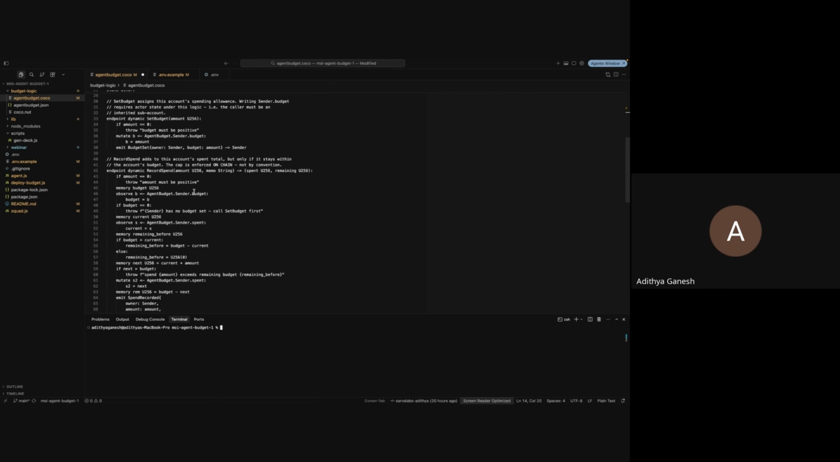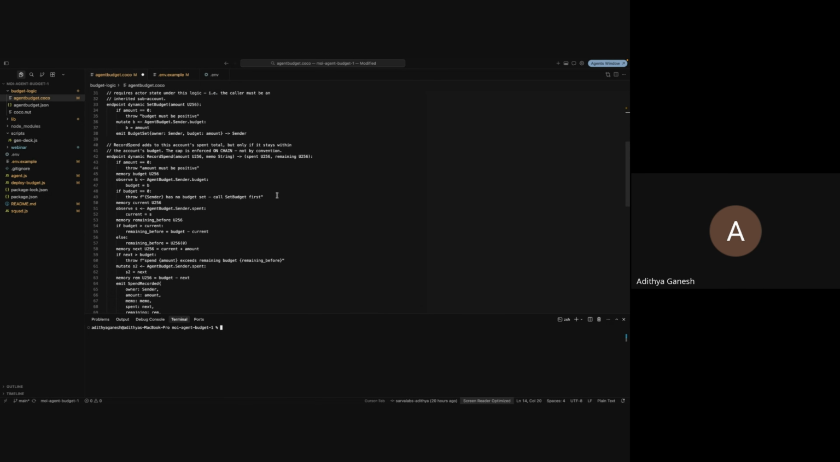It first reads the account's current budget and current spend. It computes next as spend plus the new amount. And the crucial line: if next is greater than the total budget, it throws an error and the entire transaction is rejected. And notice the most important point: notice where that check actually lives. It lives inside the contract running on the blockchain. The app itself, or the agent itself, never checks anything. It's fully enforced on chain.